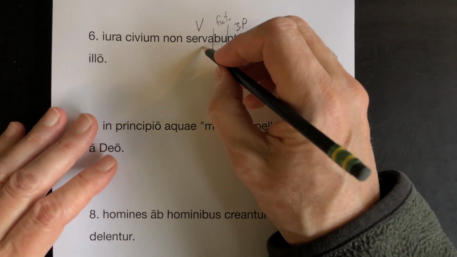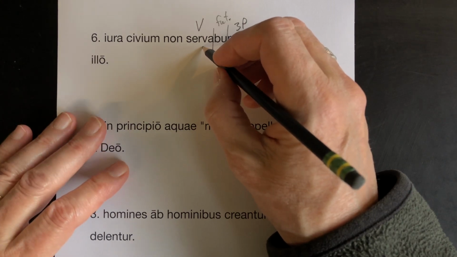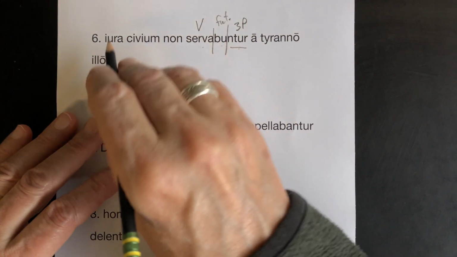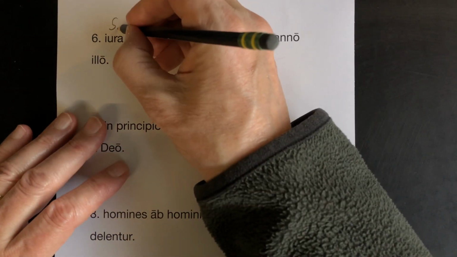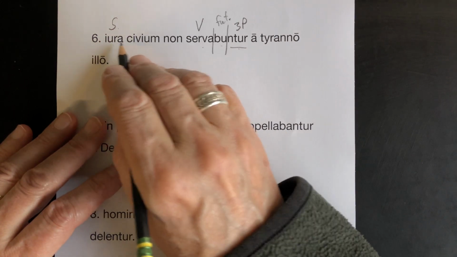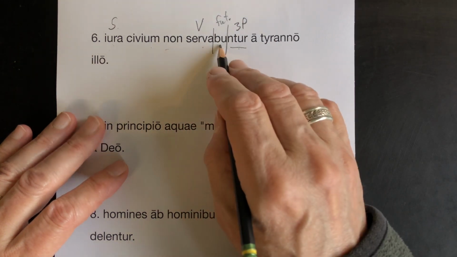Serva comes from servo, servare, first conjugation, to keep or preserve. Plural verb, plural subject. Big S here. This is a neuter, ius, iuris, neuter. The rights of the citizens will not be preserved.